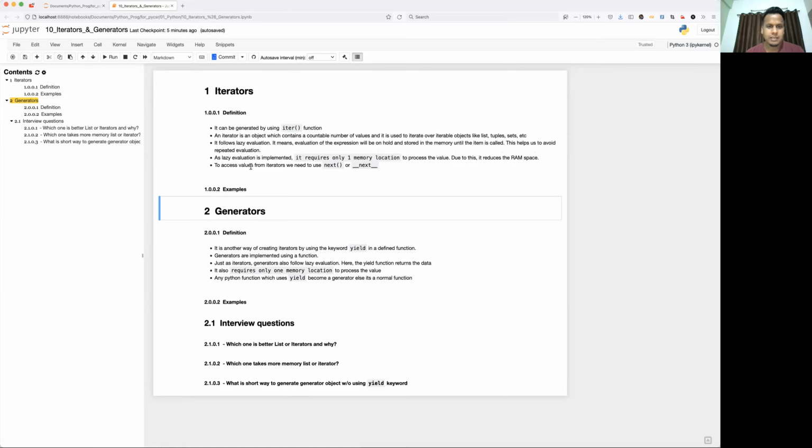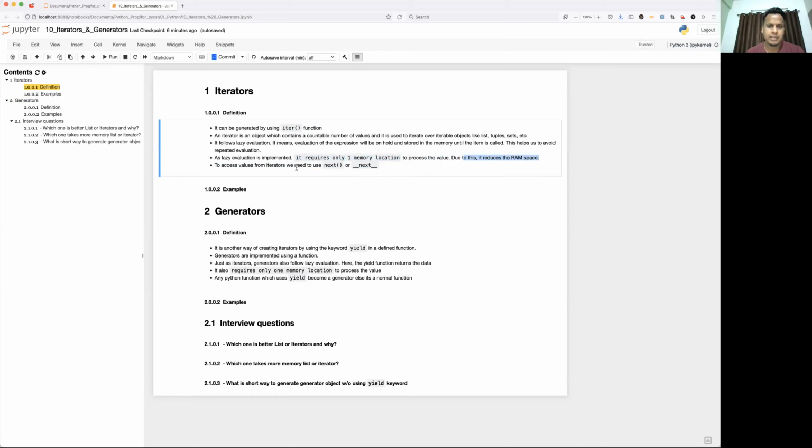As lazy evaluation is implemented, it requires only one memory location. I'll show you with the help of an example why it takes only one memory location. This is the most prominent reason to use an iterator over a list or tuple object type. One memory location to process the value, so it reduces the RAM space, of course. I'm going to show this using the example.